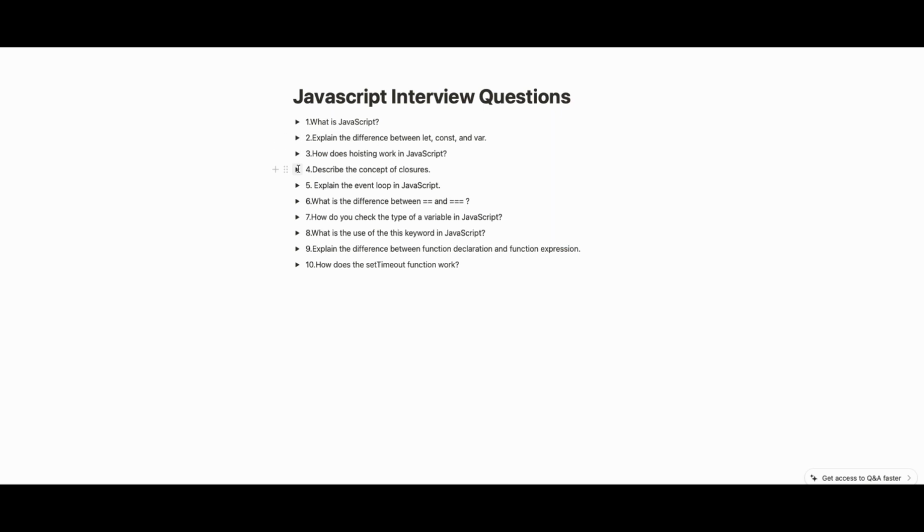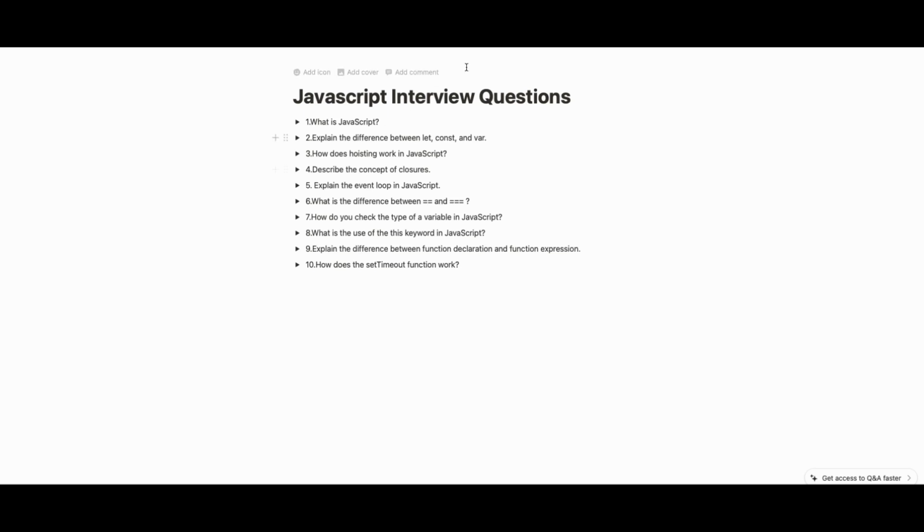Yeah, let's go. How does hoisting work in JavaScript? This is also one of the key questions, I think, as we are discussing let, const and var. Hoisting means JavaScript will take the declaration of variables and functions to the top of the scope in which they are, and make them assigned before interpreting the code. There are some uses of hoisting, and there are also a few disadvantages. That's why the let and const keywords came.